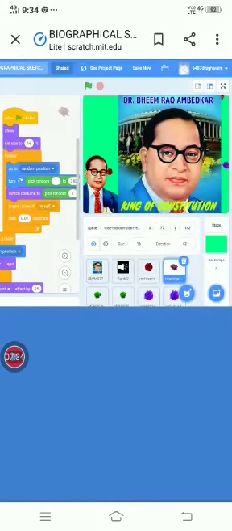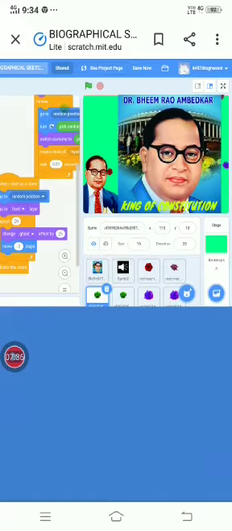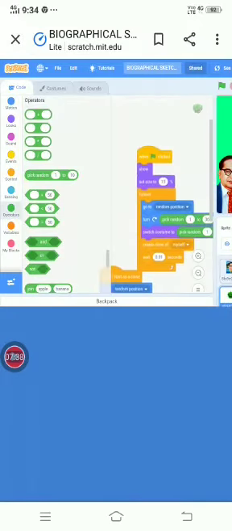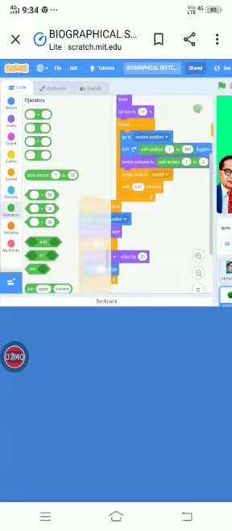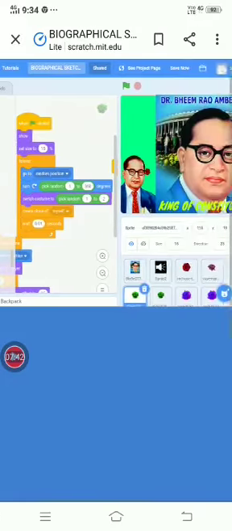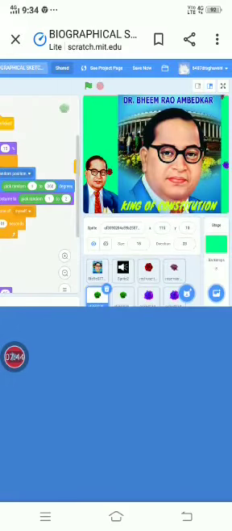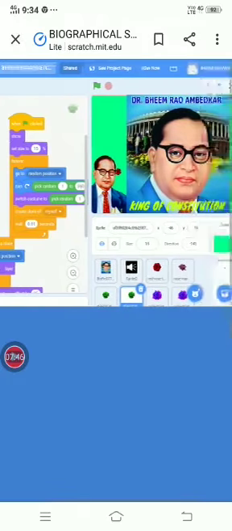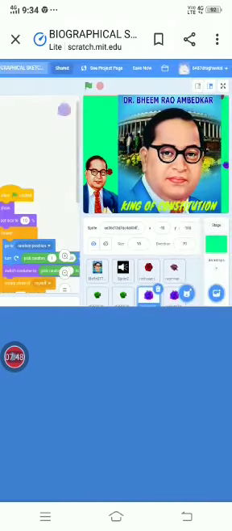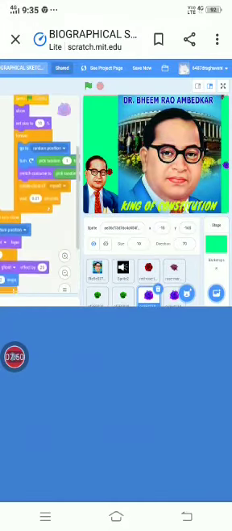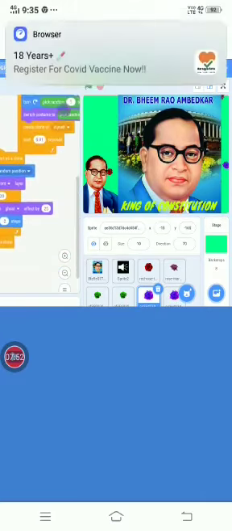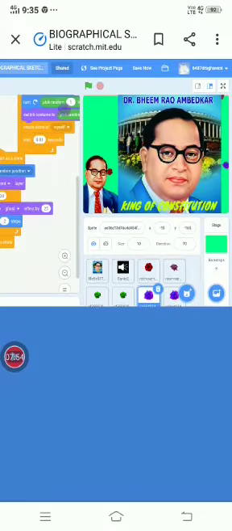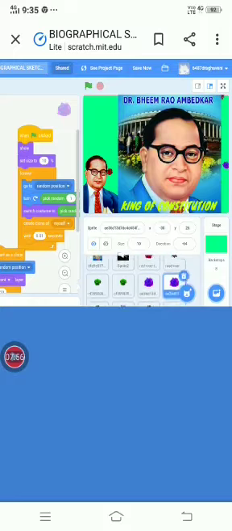And this is the falling of flowers, and this is also coded with different types of blocks. I duplicated this one with the code, and there is another one. I used a different color of flowers for falling, and I also duplicated this one.